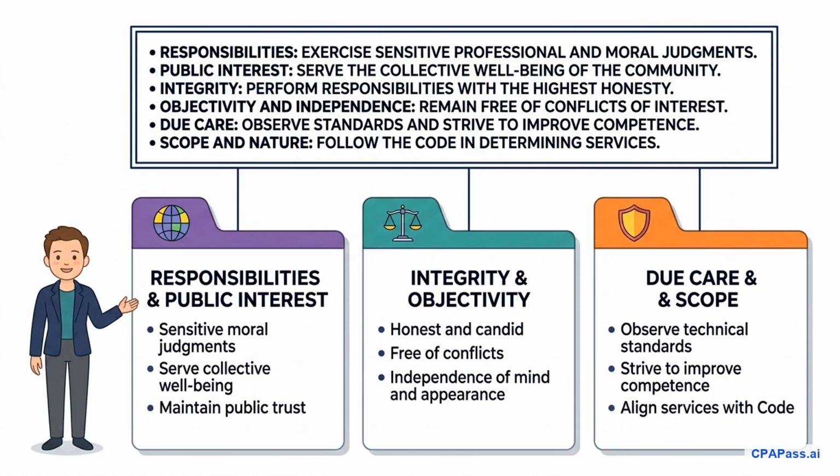The code begins with 6 aspirational principles that outline a CPA's professional responsibilities. First, responsibilities require exercising sensitive moral judgments. Second, the public interest obligation means serving the collective well-being of the community. Third, integrity demands utmost honesty. Fourth, objectivity and independence require remaining free from conflicts of interest. Fifth, due care means observing technical standards and striving for continuous competence. Finally, the scope and nature of services principle ensures all offered services align with the code. These 6 principles represent the ideal behavior CPAs must strive for, establishing the ethical foundation of our entire profession.